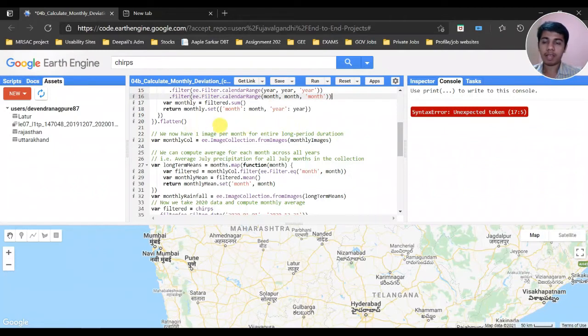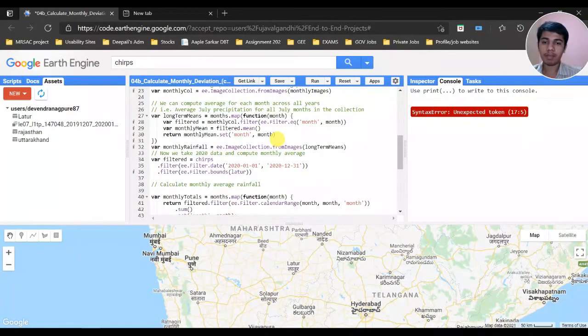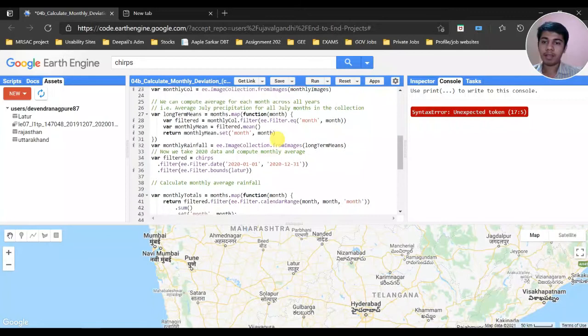Up till the flatten, we have calculated all the previous 30 years long average of the rainfall data. Now we have one image per month for the entire long period duration. We have collected it, and formed a monthly image collection. Now we can compute the average for each month across all years, that is, the average July precipitation for all July months in the collection. That is also what we have done in the previous slides.